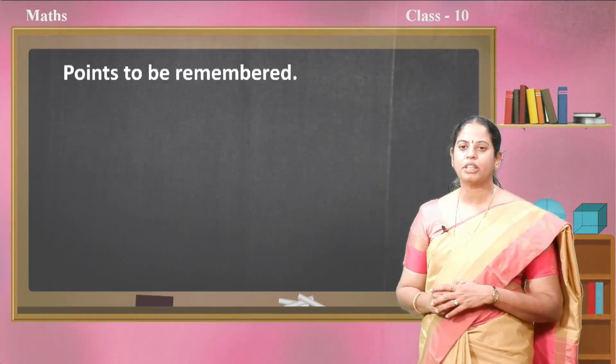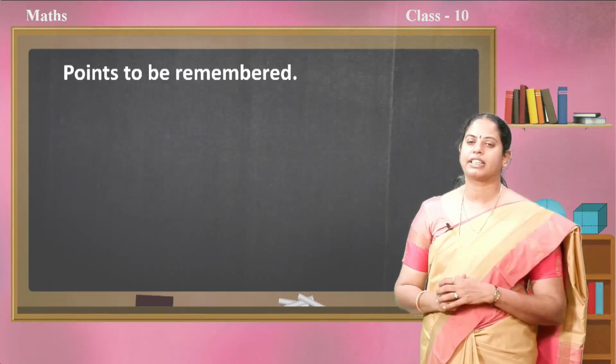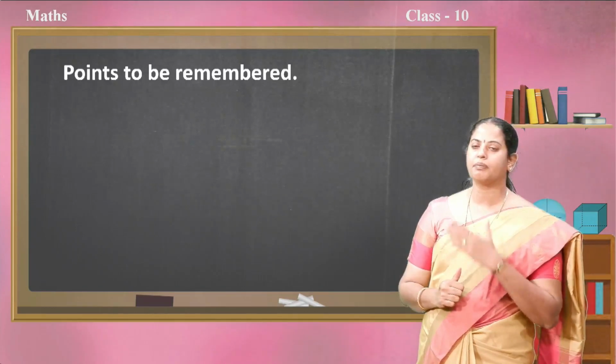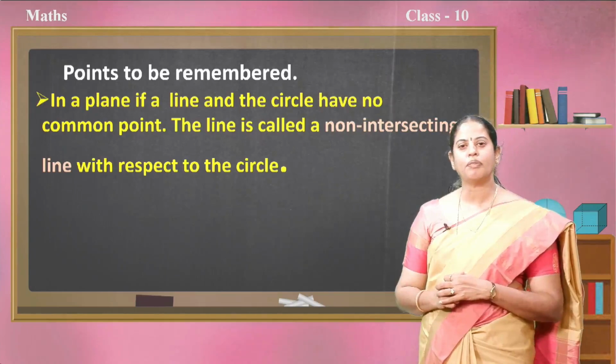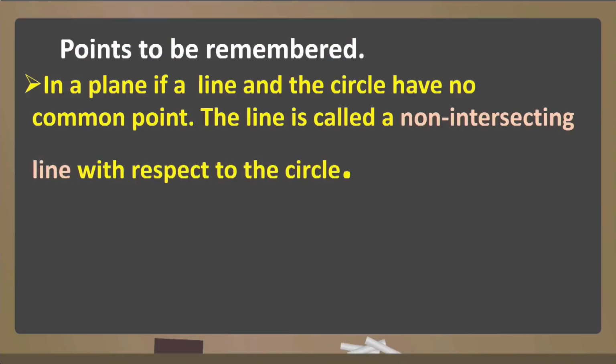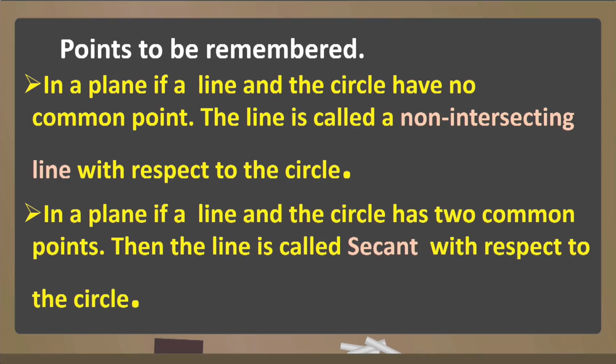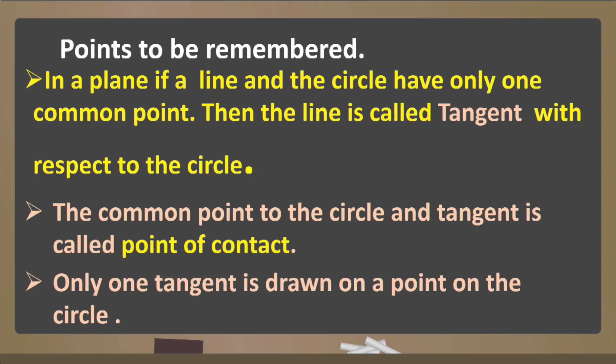So, the points to be remembered at the end of this class are the main or the important points. In a plane, if a line and the circle have no common points, the line is called a non-intersecting line with respect to the circle. This we have observed. And one more thing, in a plane, if a line and the circle have two common points, then the line is called a secant with respect to the circle. In a plane, if a line and the circle have only one common point, then the line is called a tangent with respect to the circle.